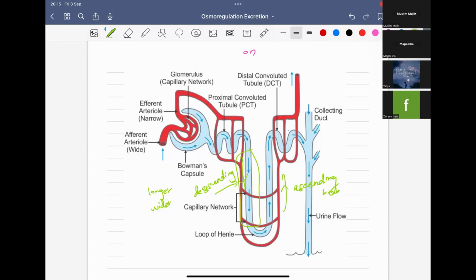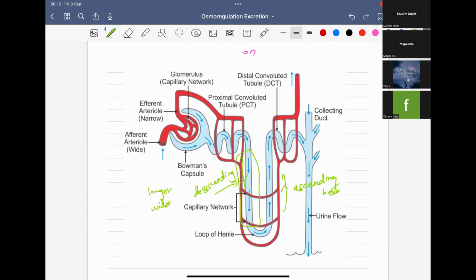But in contrast, the ascending limb will be impermeable to water. It won't allow a single molecule of water. But the descending limb will allow the free movement of water. So that is a specialty of the loop of Henle, where the descending limb and ascending limb work opposite to each other in water reabsorption. So that is all about the loop of Henle.